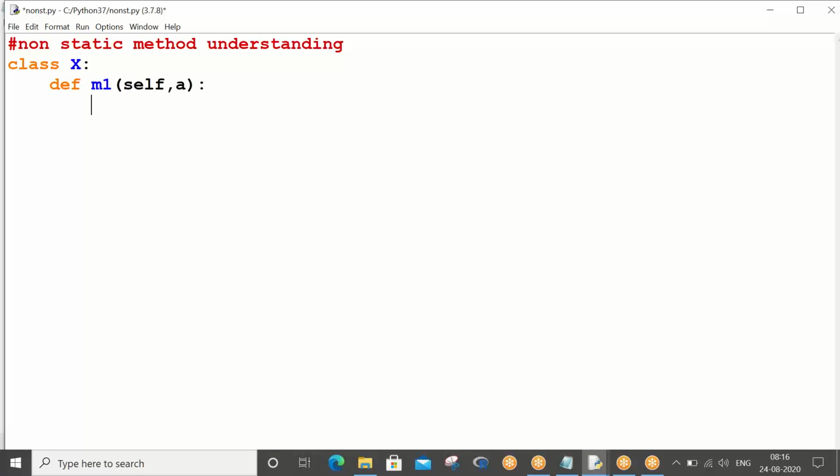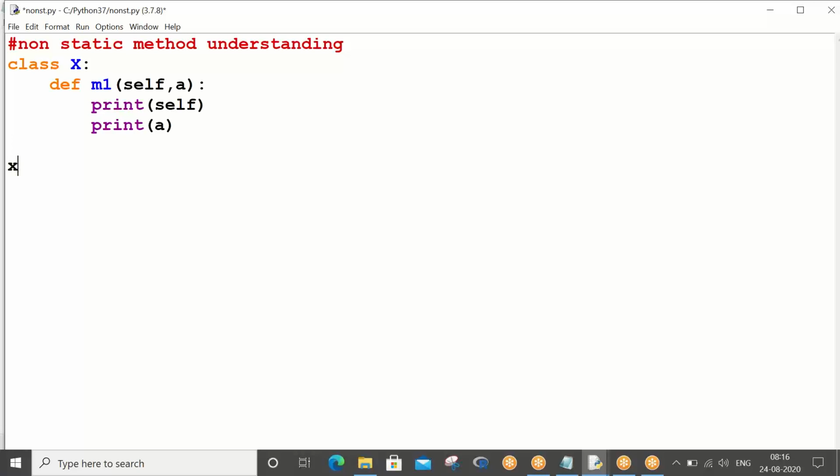So what happens here? It is showing a couple of parameters, and I told you to always consider self as a default. You should not consider it as a formal parameter. Only A is the parameter you have to consider, is what I always keep on saying. So what is there in self and what is there in A, let's print and try to understand.